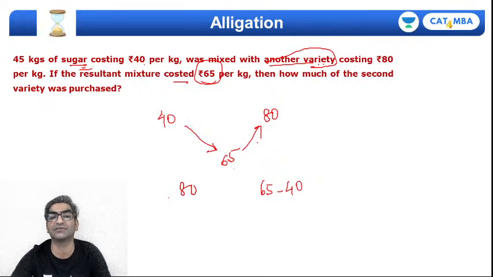So 80 minus 65 on this side, right? And what is it I get? 80 minus 65 is 15, 65 minus 40 is 25. So this should be the ratio of weights, right?